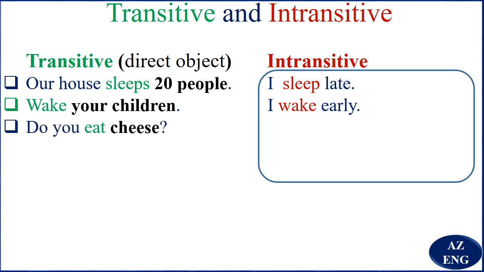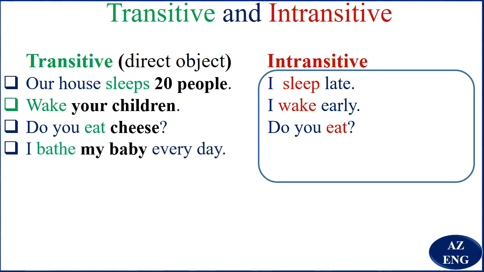Do you eat cheese? You can see it. What is our direct object? Cheese. But here, do you eat? The meaning is okay, it's complete. Here the verb eat is intransitive. I bathe my baby every day. So I bathe whom? My baby. It is transitive here. I bathe every day. So you see here the meaning is different. It is intransitive here.